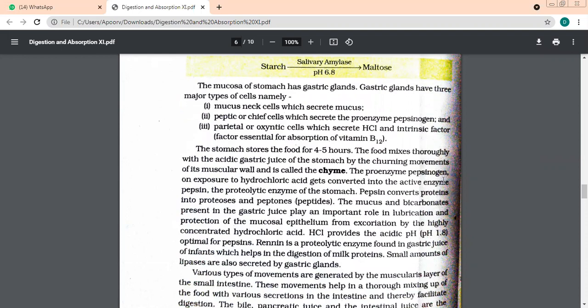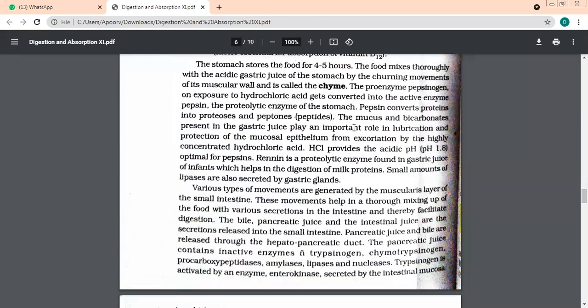So we were talking about this proenzyme pepsinogen. It gets converted into active form. What is the active form called? Pepsin. It breaks down which nutrient? Protein. Yes, it breaks down the proteins into smaller ones. What are they called? When they break down into two things, what are the smaller things called? Peptides and peptones. Yes, beta.